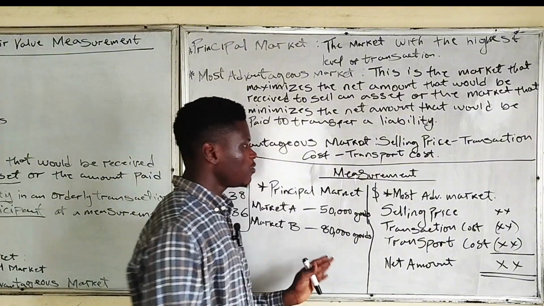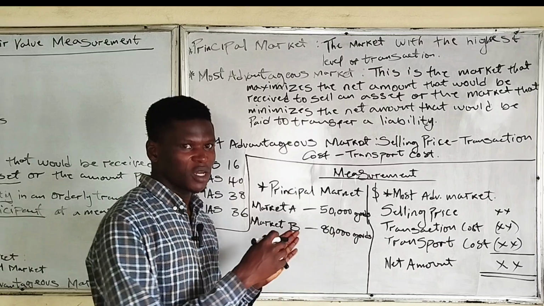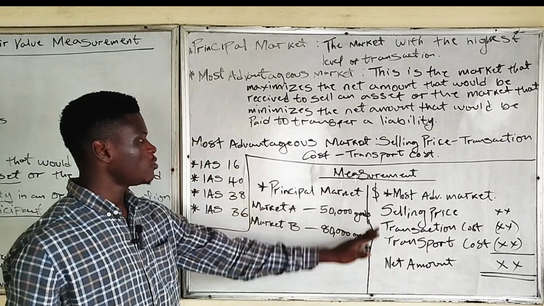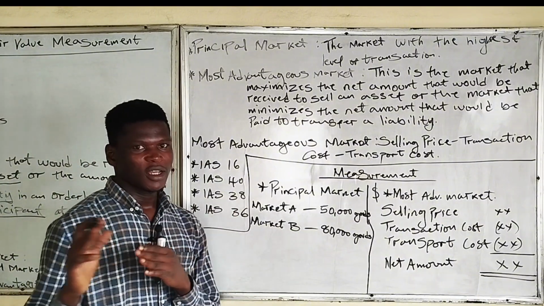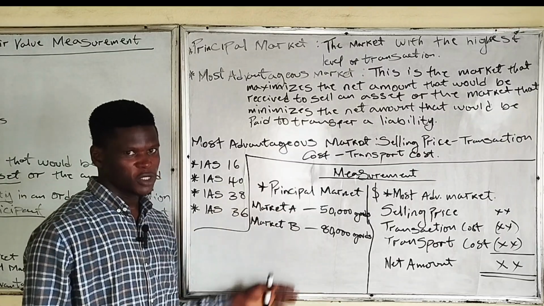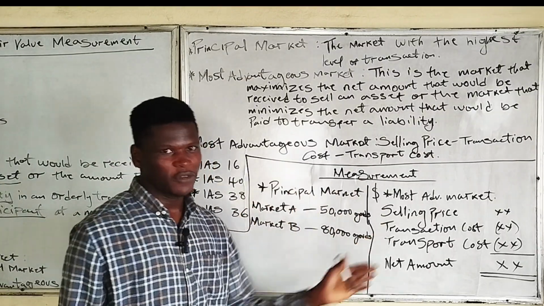So fair value itself is not this, but we need an active market to be able to carry out our fair value measurement. Using the principal market, you will be given several transactions, and the market with the highest transaction becomes the active market. If this is not given, you are to consider the most advantageous market.